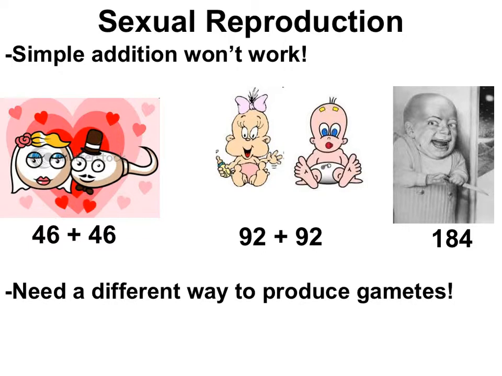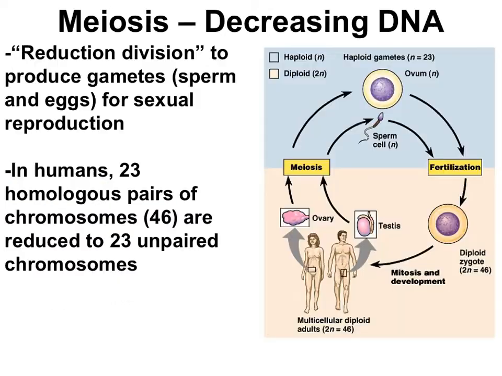But simply joining together cells wouldn't work. As you know, humans have 46 chromosomes. If a sperm and an egg had 46 chromosomes each and then fused together, the next generation would have 92 chromosomes. If that generation had sperm and eggs with 92 chromosomes each, then the next generation would have 184 chromosomes, and, well, things would just get weird. So there needs to be another way to make sperm and egg cells. That other way is meiosis.